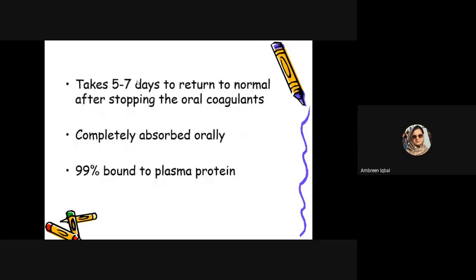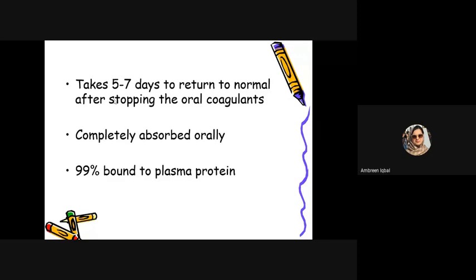It takes 5 to 7 days to return to normal after stopping the oral anticoagulant. If I take warfarin and then stop it, it takes 5 to 7 days to start my coagulation process again, because vitamin K synthesis was stopped while I was taking warfarin. So now when I stop taking warfarin, it takes 5 to 7 days to synthesize the vitamin K and the clotting factors. It is completely absorbed orally and 99% bound to plasma proteins.